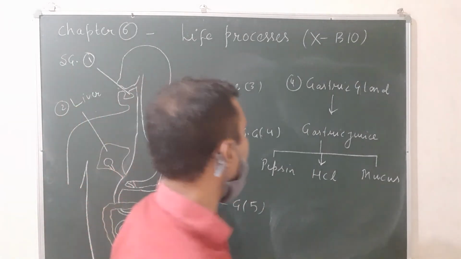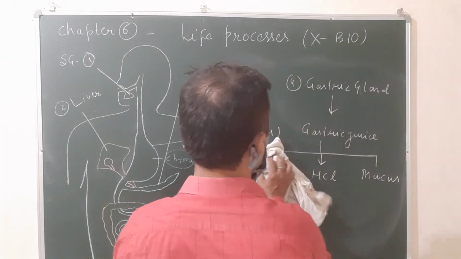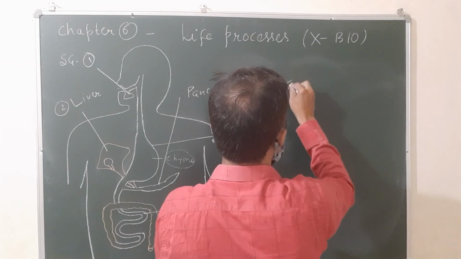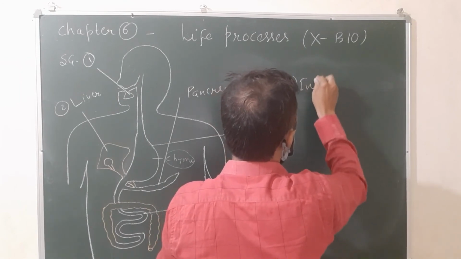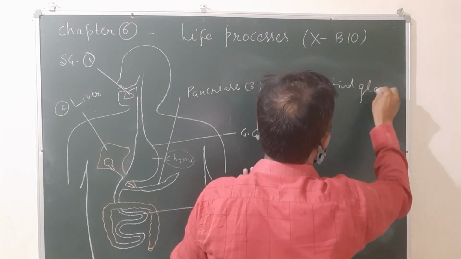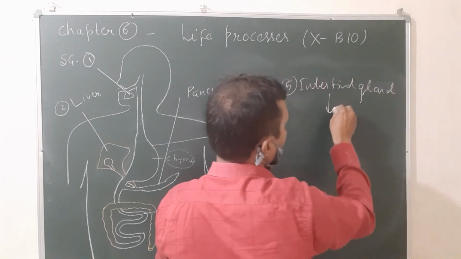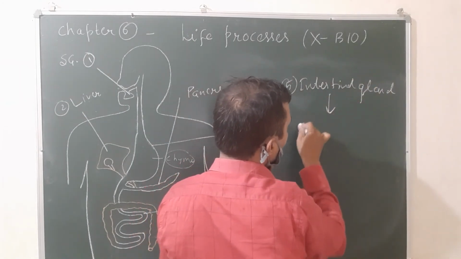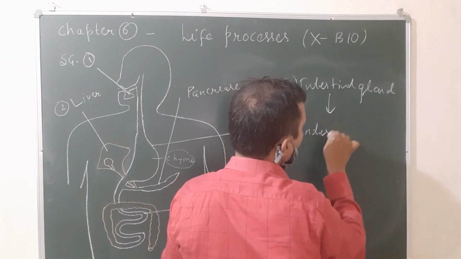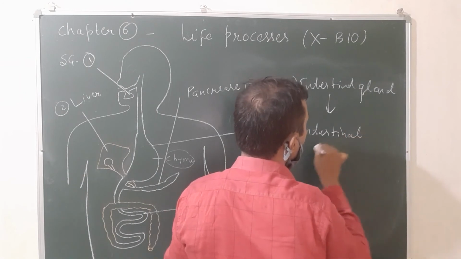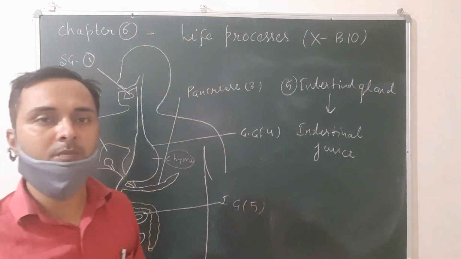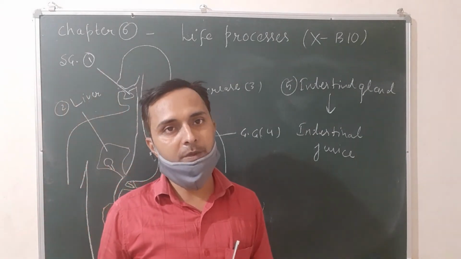Now the last one, the intestinal gland, that is the fifth one. The intestinal gland is present in the wall of the small intestine and secretes a fluid called intestinal juice. This intestinal juice helps in the complete digestion of carbohydrates, proteins, and lipids.